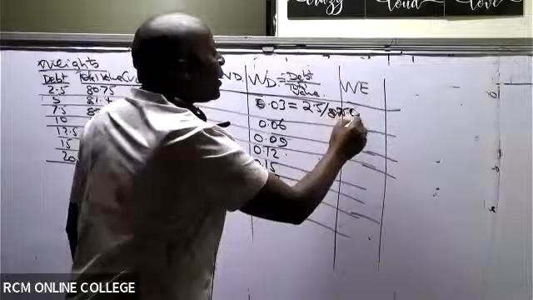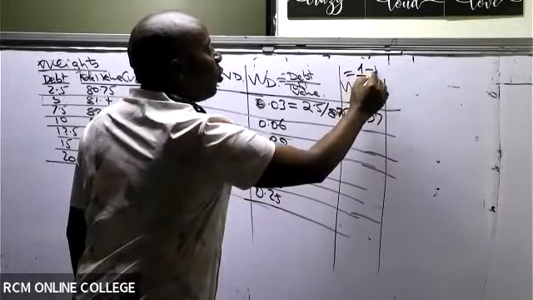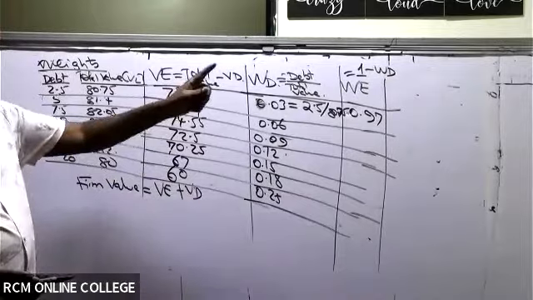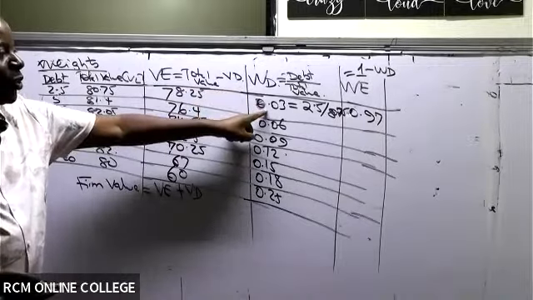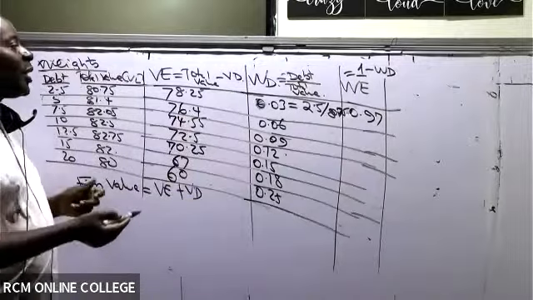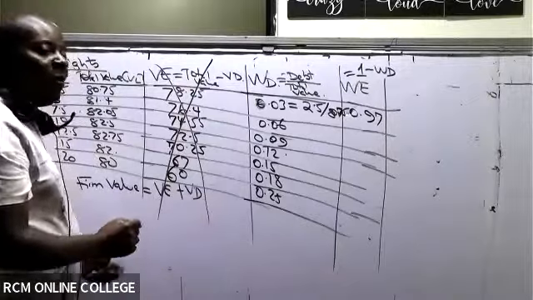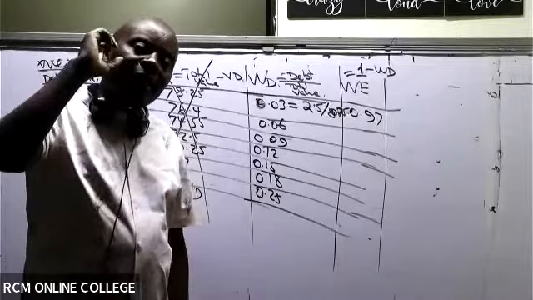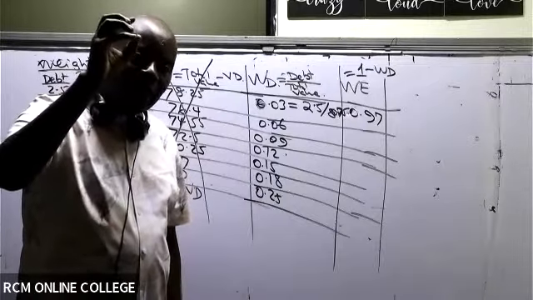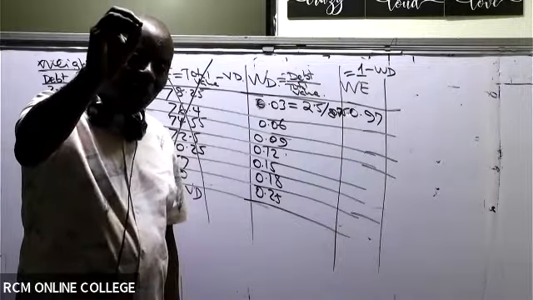0.97. And as I told you, ladies and gentlemen, you guys are very bright. You know that weight of equity should be 1 minus weight of debt. If I just took 1 minus 0.03, I would have gotten 0.97. In an exam, because I see guys struggling with this, I don't need this step at all. The moment I get debt and I can see total firm value, I'm done, because I'll be able to get weight of debt by simply taking the debt amount divided by the total firm value.